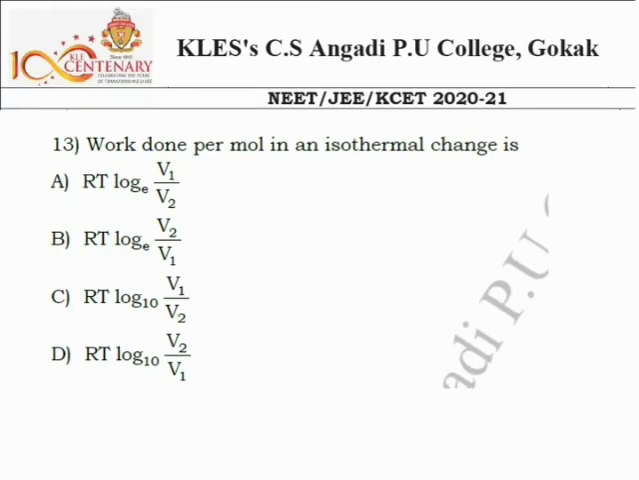Okay, and question number 13. The work done per mole in an isothermal change is, and see the option, it is a direct expression. So work done in case of an isothermal process is RT log of final volume divided by initial volume, that is V2 by V1. The option is B, right?